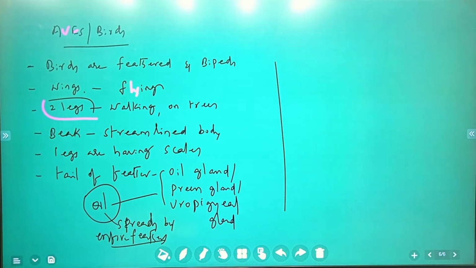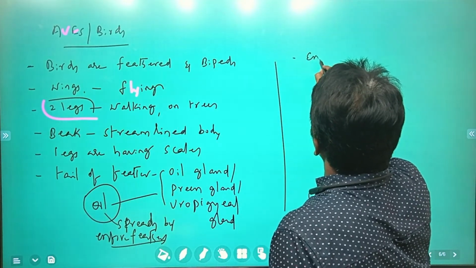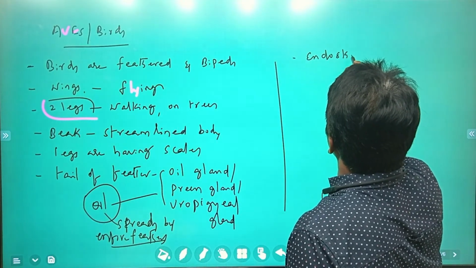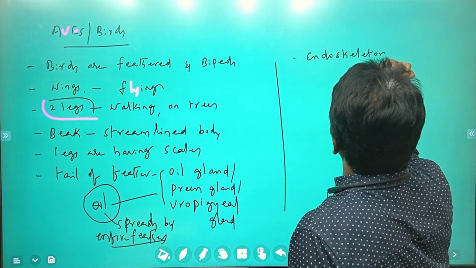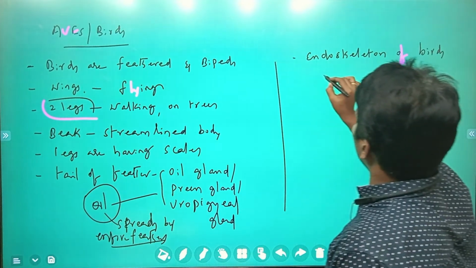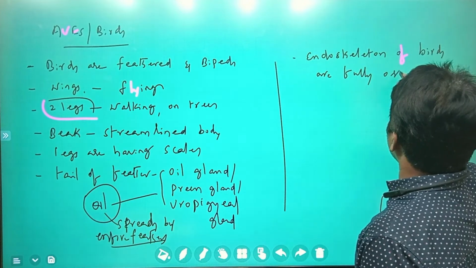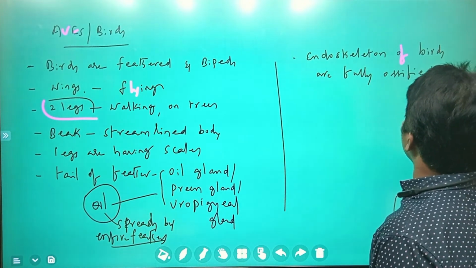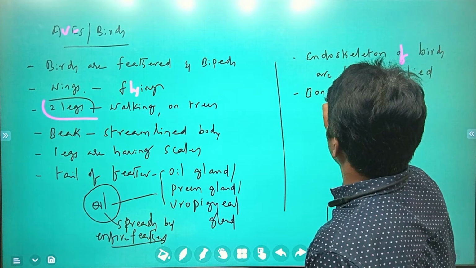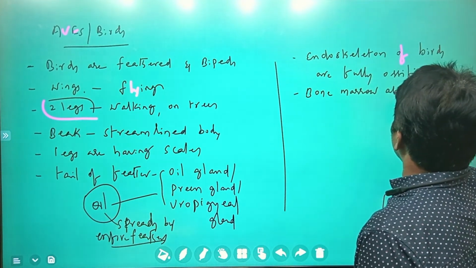Next, in these organisms the endoskeleton is a very important characteristic feature. The endoskeleton of birds is fully ossified, bony material is present, and bone marrow is absent.